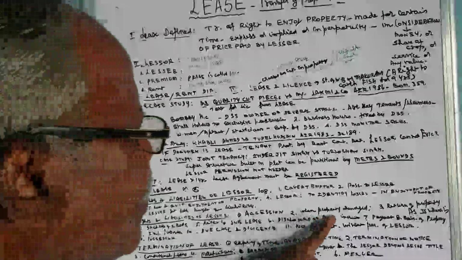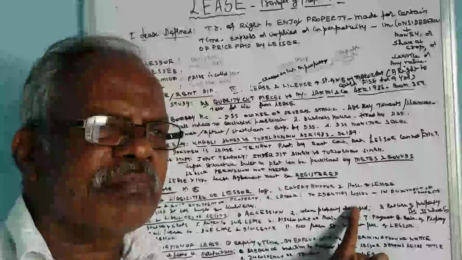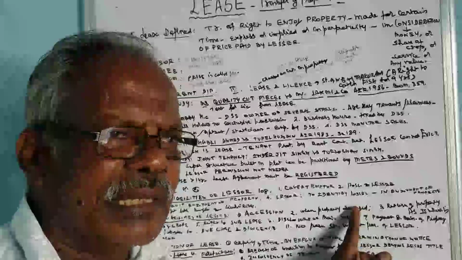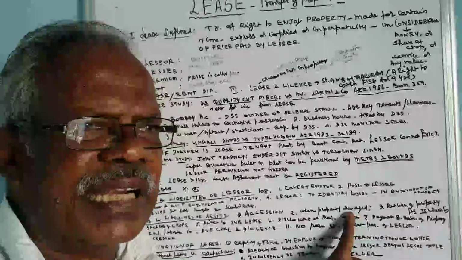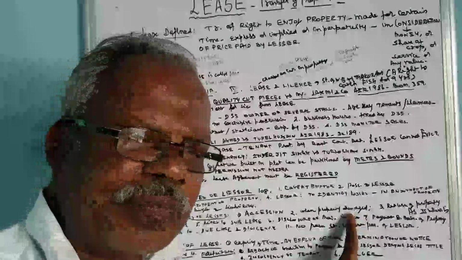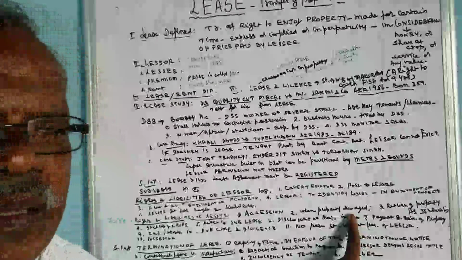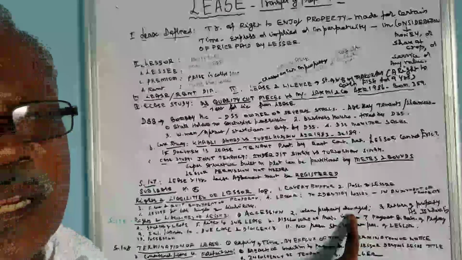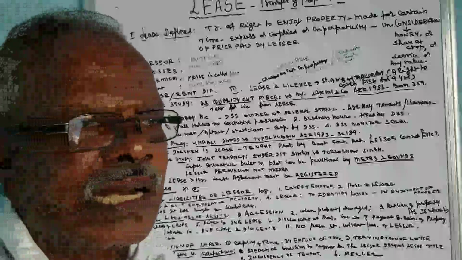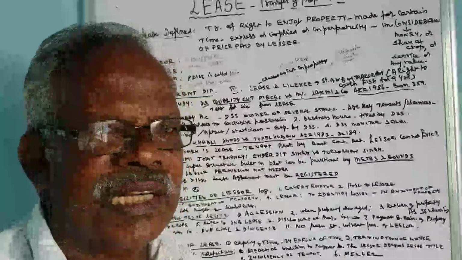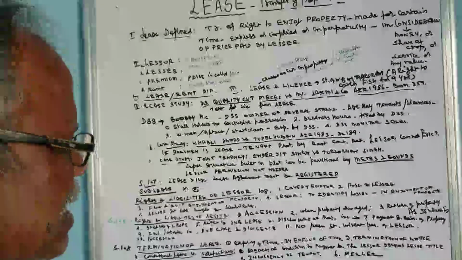Then when property is damaged, suppose due to riot or due to some political vendetta, the property may get damaged, then the liability rests with the lessor, because the lessee has not enjoyed the property to the full extent. So that liability rests with the lessor.